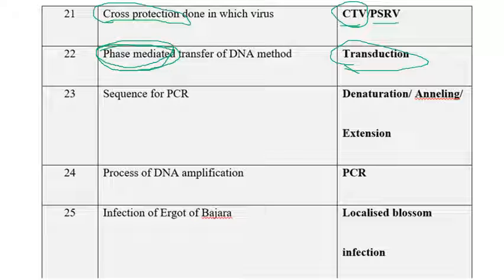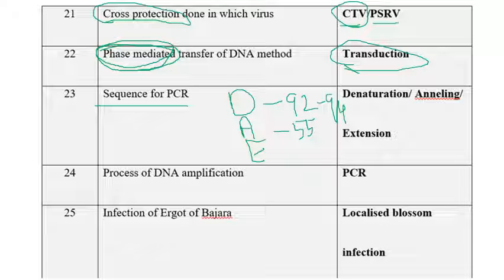The next one is sequence of PCR. We know the sequence of PCR: denaturation, annealing, extension is the sequence of processes that happens in PCR. Coming to the temperatures, denaturation is 92 to 94 degrees centigrade, whereas annealing is 55 to 65 degrees centigrade. Whereas extension, whatever the PCR you take, the standard extension temperature is 72 degrees centigrade. So very very important: the standard extension temperature is 72 degrees centigrade.